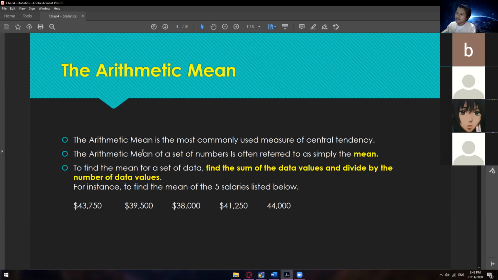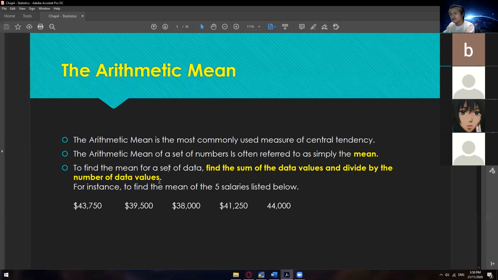The arithmetic mean is the most commonly used measure of central tendency for a set of numbers, and it is often referred to as simply the mean. So instead of saying the arithmetic mean, we can shorten it to the mean. What is this mean? To find the mean for a set of data, find the sum of the data values and divide by the number of data values. To make it simple, we are trying to find the average of that row of data.